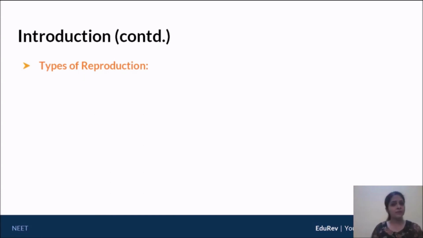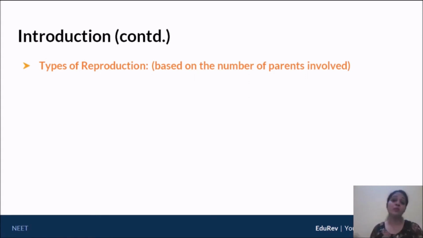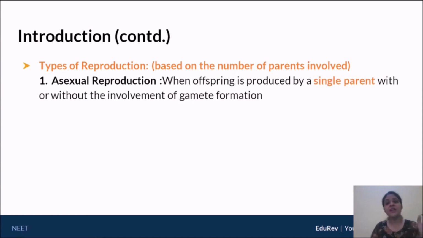Now, coming to the types of reproduction. Now, we have two types of reproduction, but these two types of reproduction are divided. So you have two different types based on the number of parents involved. Okay, now in the first case, you will find that one parent is involved, but in the second case, you will find that two parents need to be involved. For example, when we say asexual reproduction, now asexual implies lack of sexuality in that sense, differentiation of sexuality. Okay, so asexual reproduction is defined as reproduction when organisms are produced using a single parent, just one parent, okay, with or without the involvement of gametes.